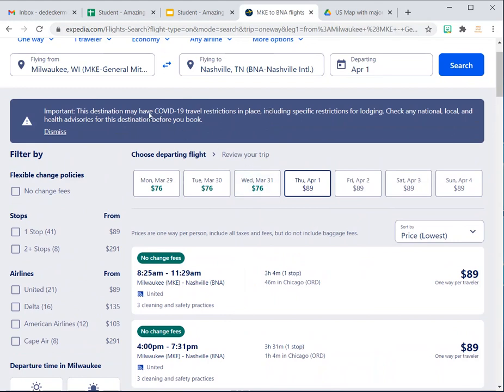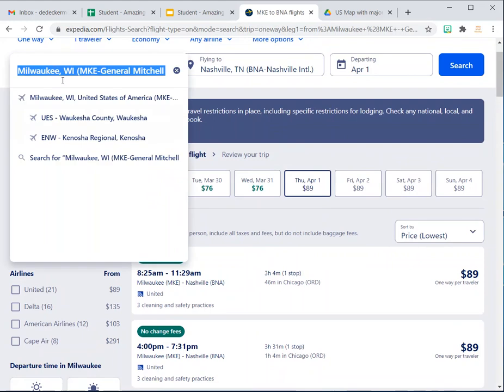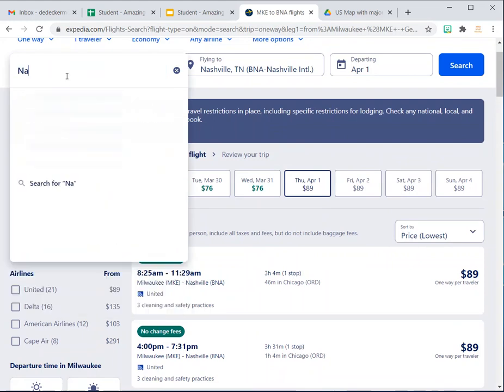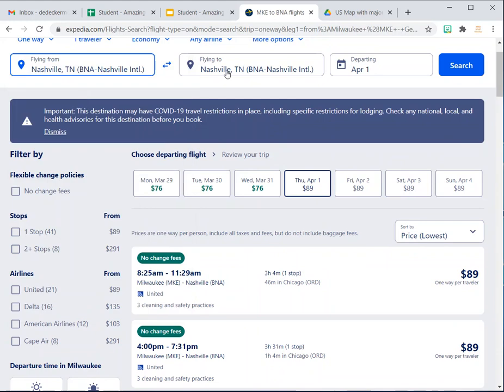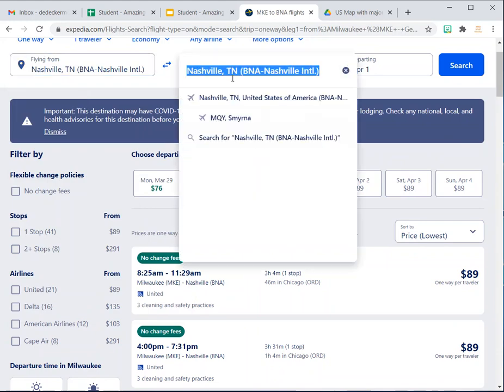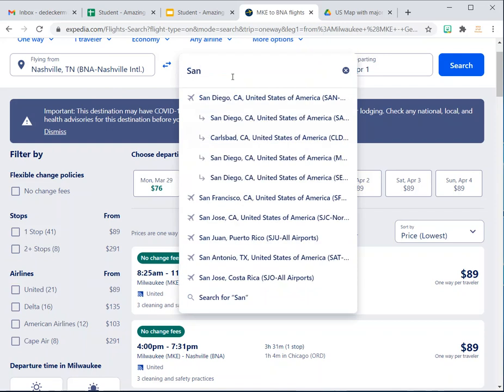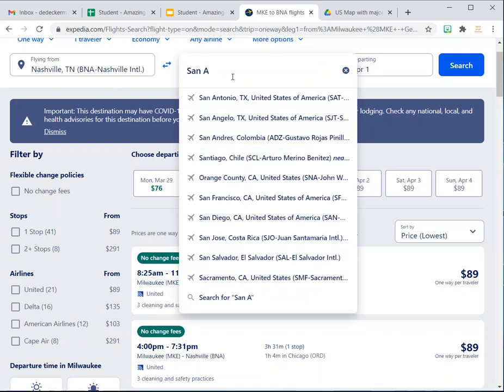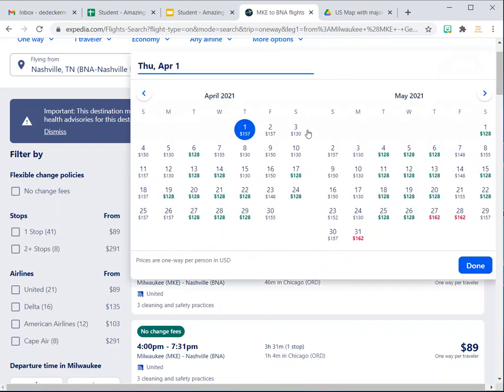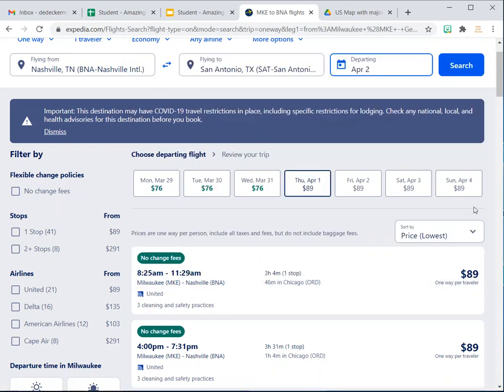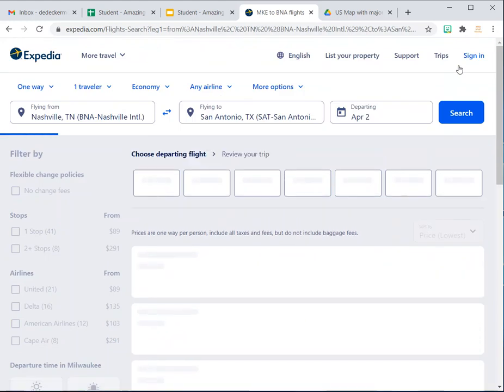So now I'm going to go back and change this to Nashville. Nashville, and you can click right on it. And then I'm going to fly to San Antonio now. And here's San Antonio, Texas. And I'm not going to be departing on April 1st now. I'll be departing on April 2nd. So I just click on April 2nd, and then I'm going to do a new search.